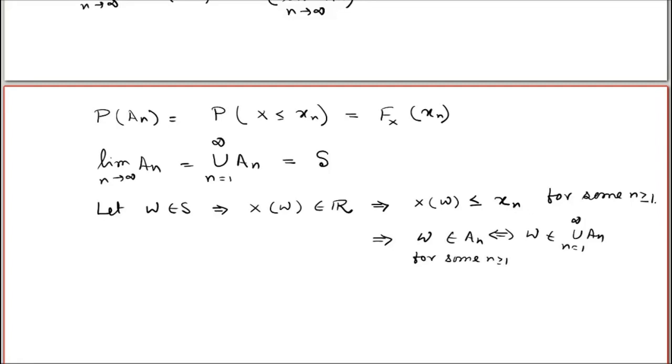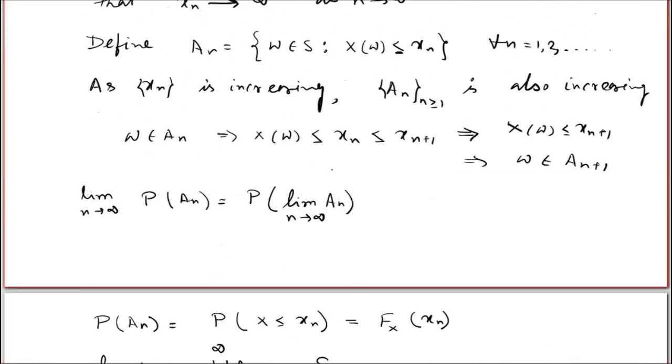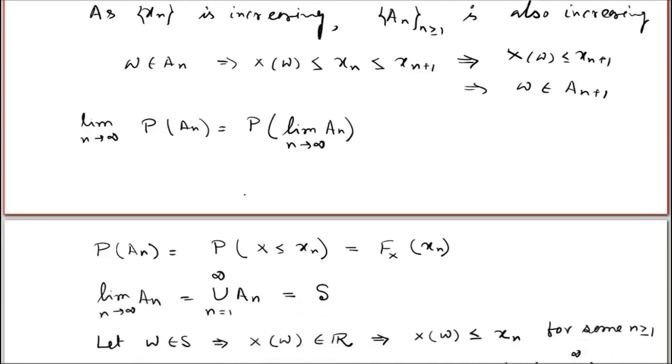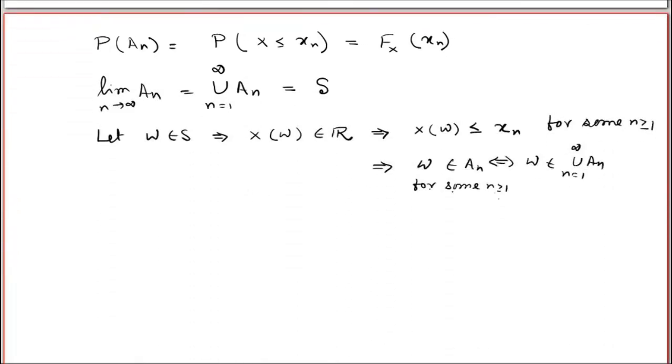The other direction is obvious because of the definition of An, which by default is a subset of S. So if omega belongs to An, then it has to belong to S. That is a consequence of the definition, and I do not need to go like this. So the union of An, which is the limit of An, equals S. So what do I get?